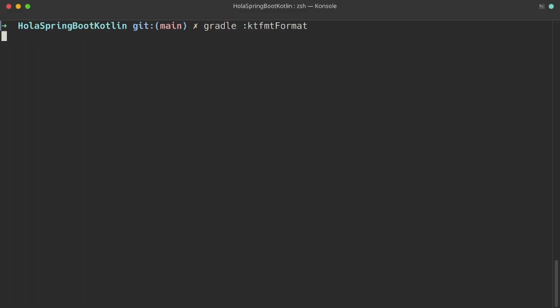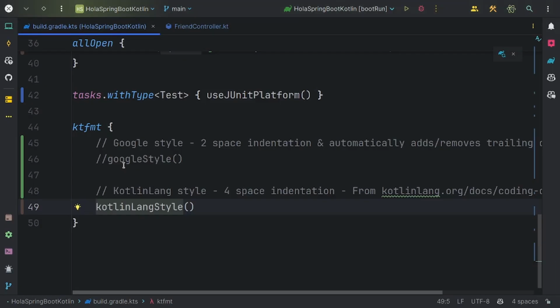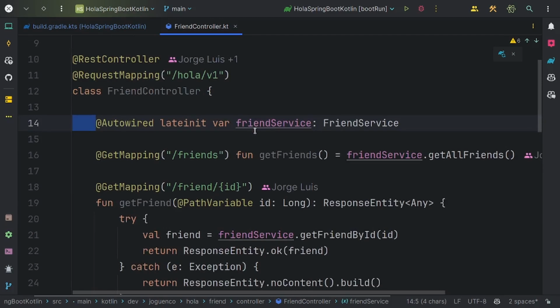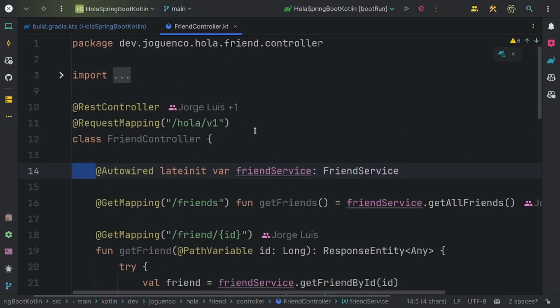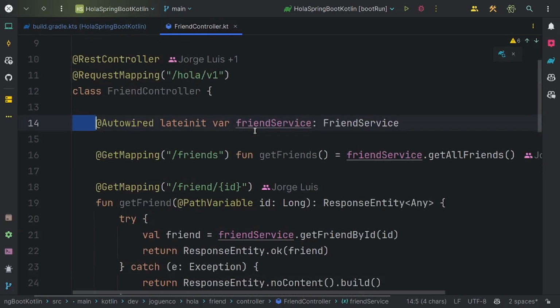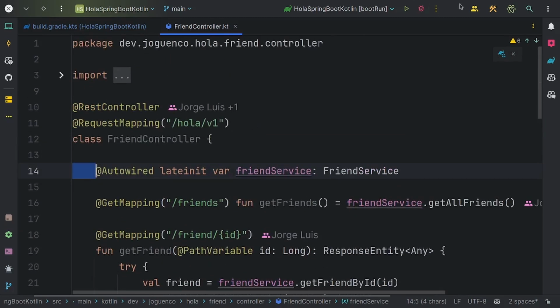And if we apply the Kotlin style, go to the terminal, run the command formatter, wait a few seconds and go to the code. We have 4 spaces for tabulation. Then we have two formats, Google style and Kotlin style.